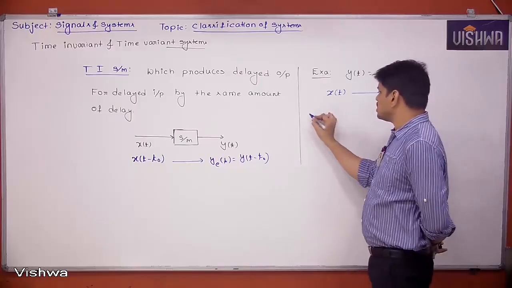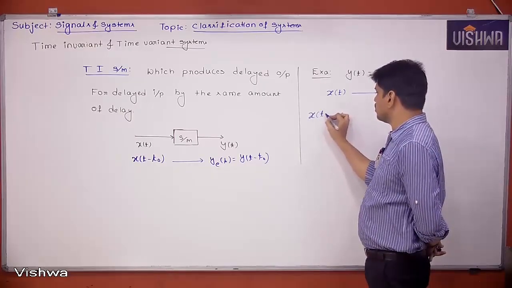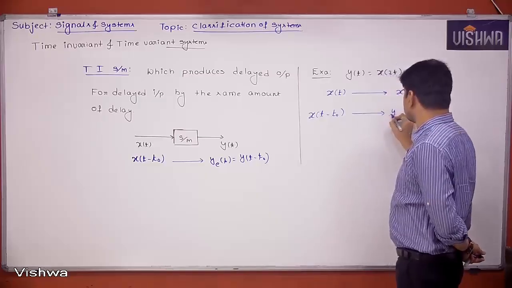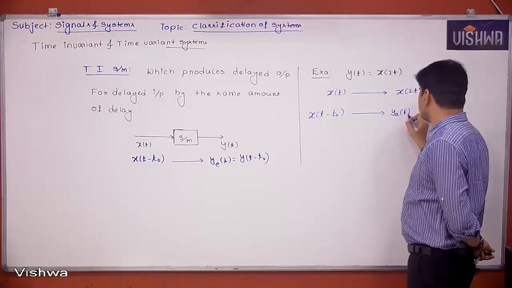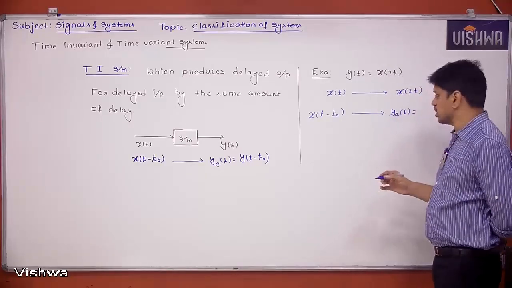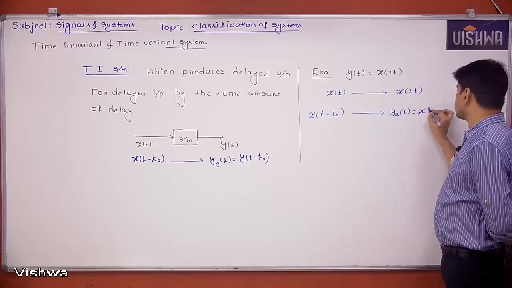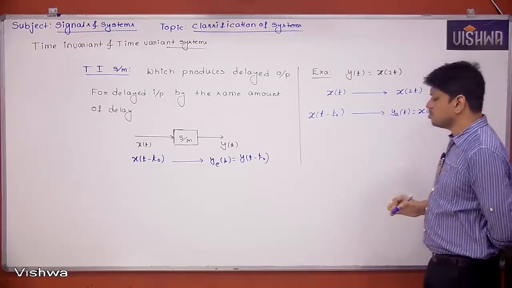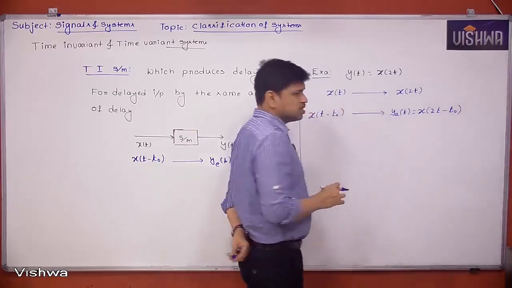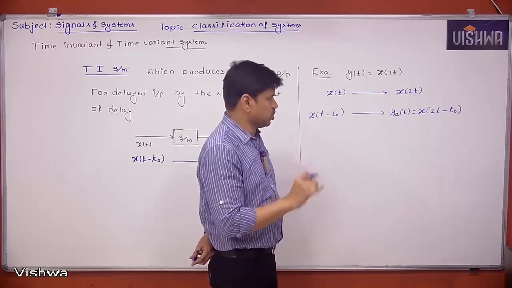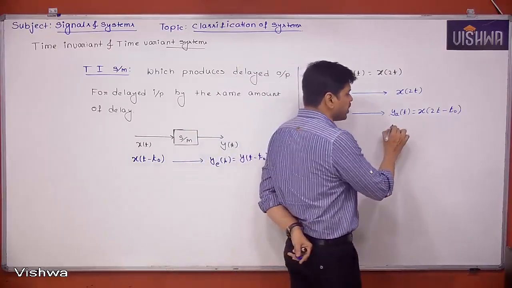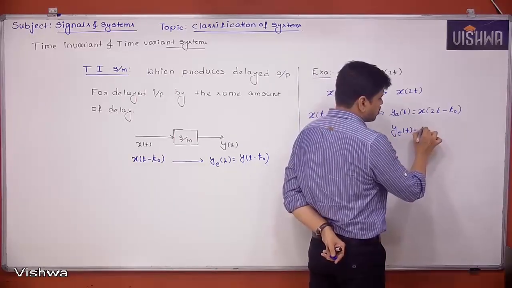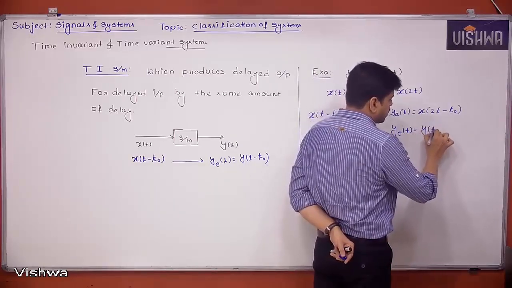Now if I delay the input, x of t minus t naught, then what is the actual output? What will the system do? Simply replace t with 2t. Then it is going to be x of 2t minus t naught. This is the output we are actually going to get. But what is the output we are expecting? The expected output is y of t minus t naught.